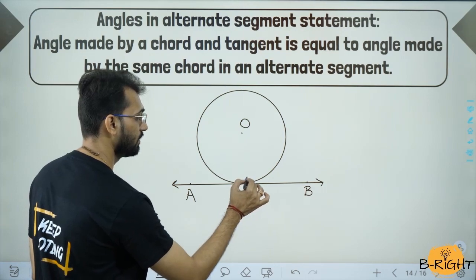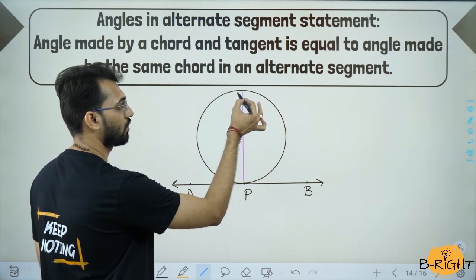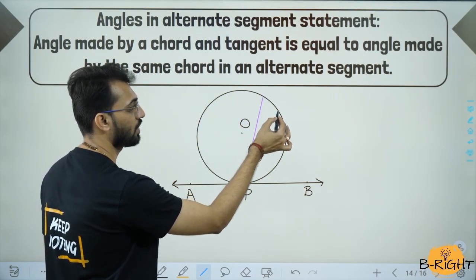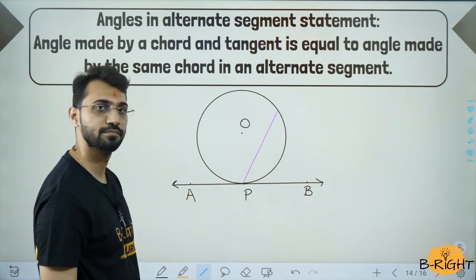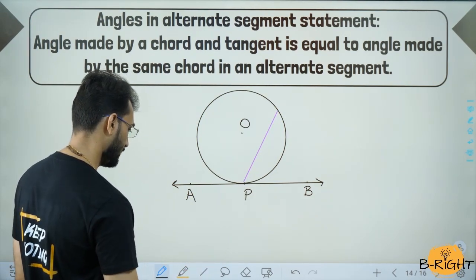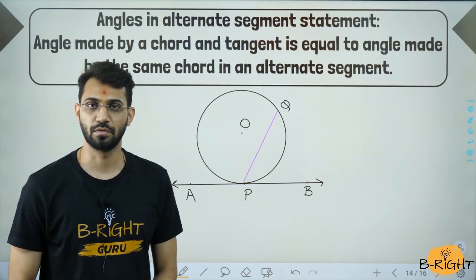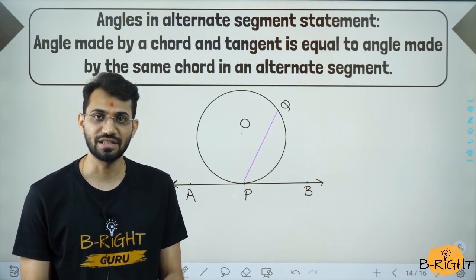from point P. You can draw the chord anywhere. You can draw the chord this way, you can draw this way, you can draw it like this also. However you feel, you can draw, anywhere. Let's say we are drawing it over here. So we are going to label that point as Q. So in the diagram, it is easy to identify which is the chord and which is the tangent.